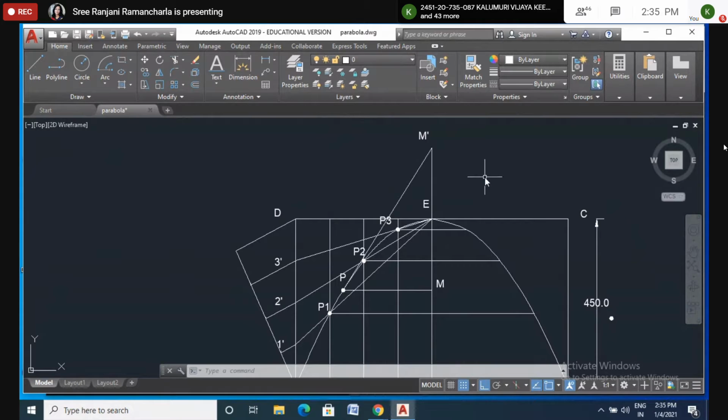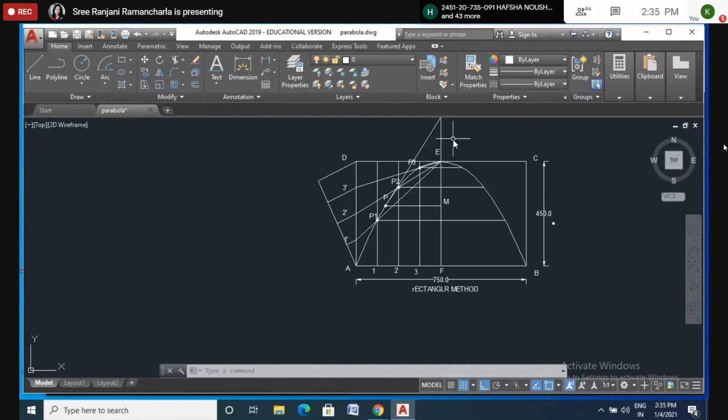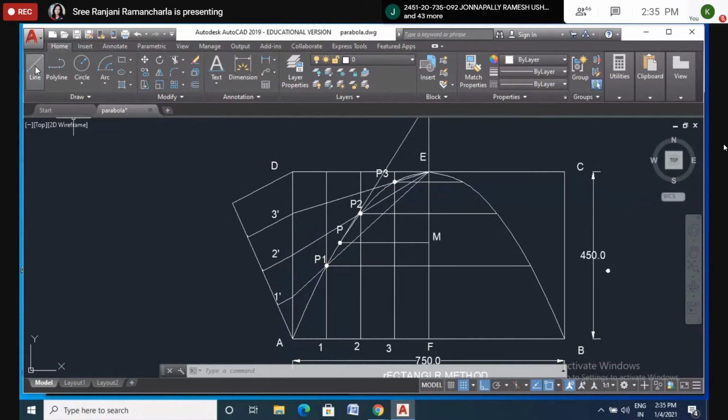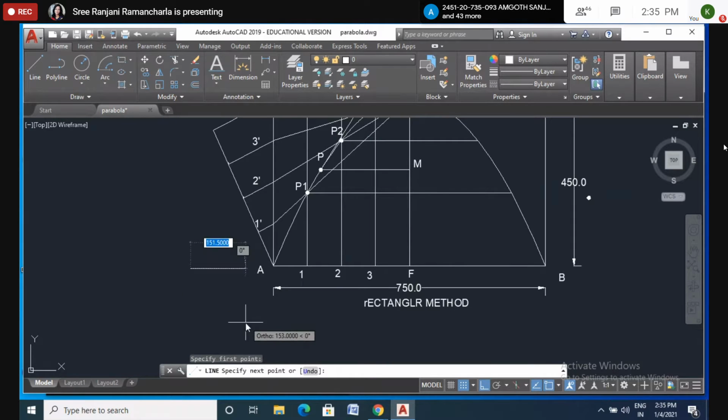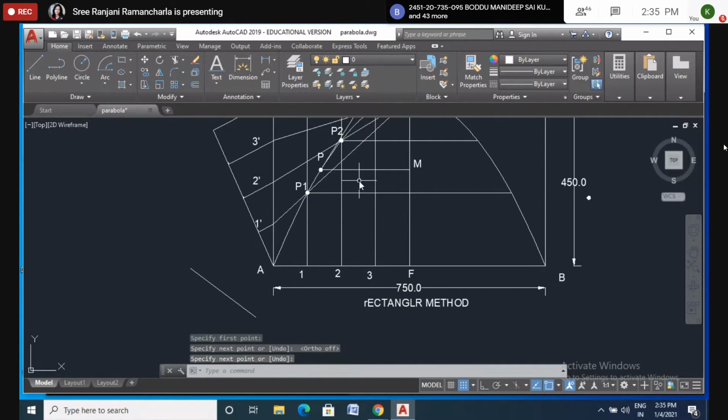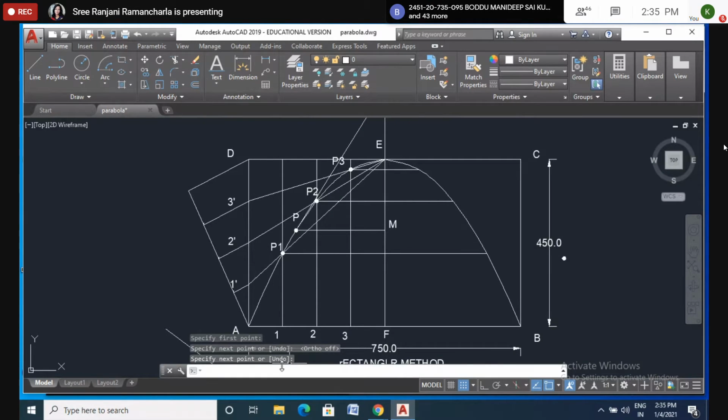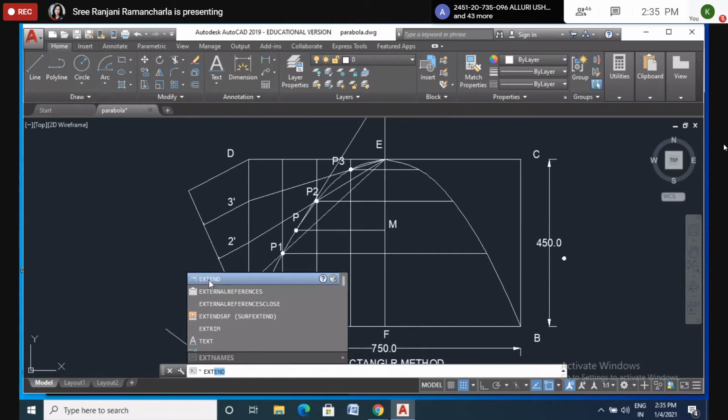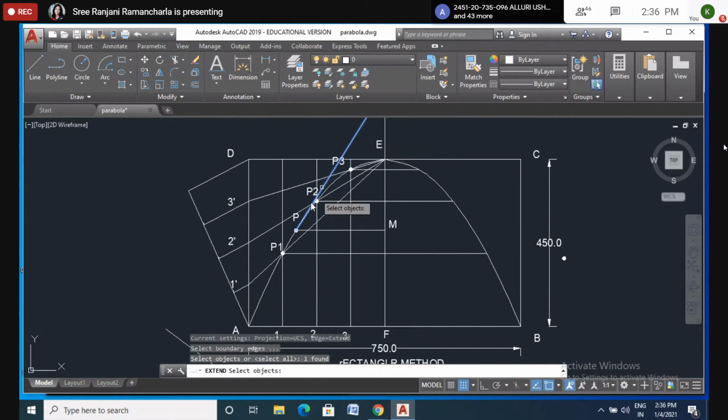Yes, can you hear now? Yes, ma'am. Join M and P, and extend. Here, what I do is I will draw one fencing line. I will extend till that fence. So I will use the command extend. I want to extend this, so I will select these two lines, double enter, then I will extend this.